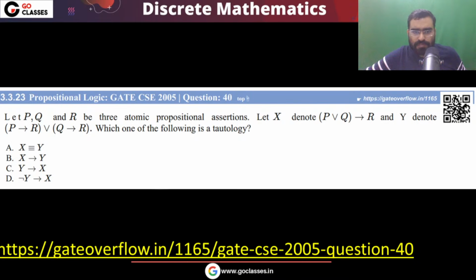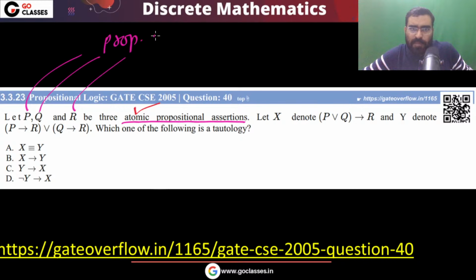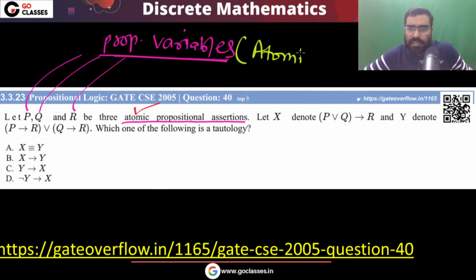Let's see this question. This is a GATE 2005 question. P, Q, R are three atomic propositional assertions. Tell me, are they variables or are they formulas? They are atomic propositional assertions. It means they are variables. All of them are propositional variables, because propositional variable means atomic. These are atomic propositions.